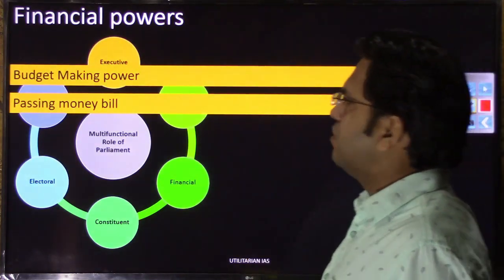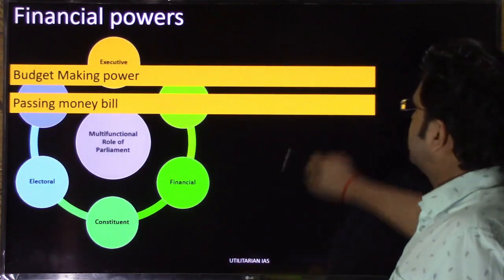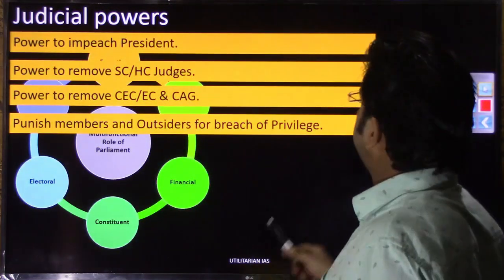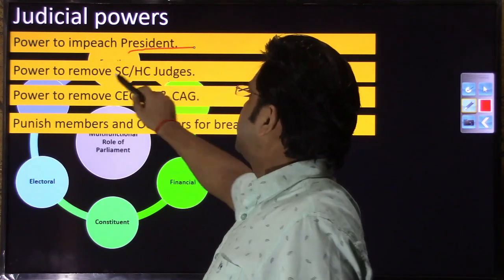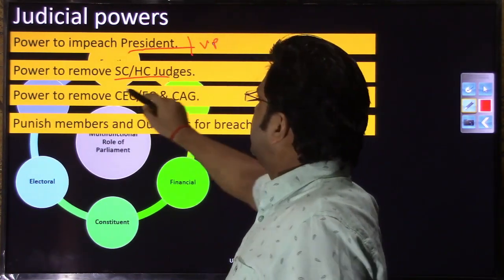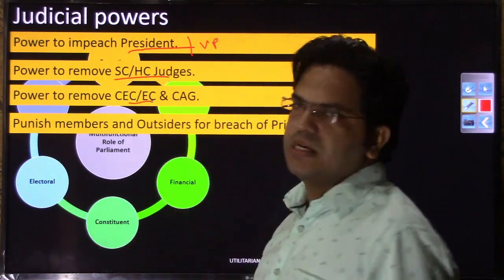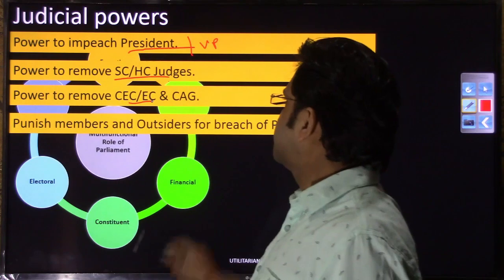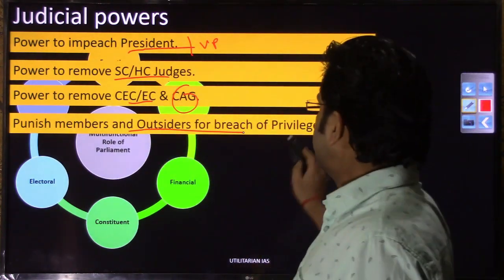Then you have something called financial power: budget making power and money bill passing power. Then you have some judicial power. As part of judicial power, it impeaches the president and removes the vice president, right? Then the power to remove Supreme Court and High Court judges. Then the power to remove the chief election commissioner and CAG, right? And to punish its members and outsiders for the breach of privileges.